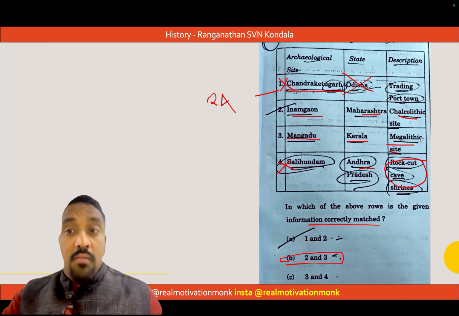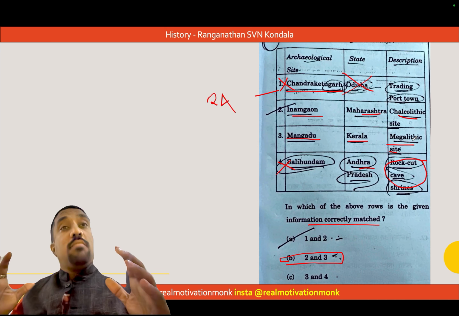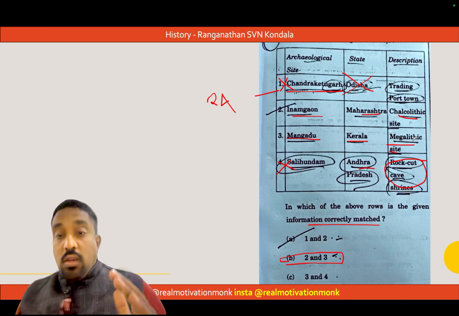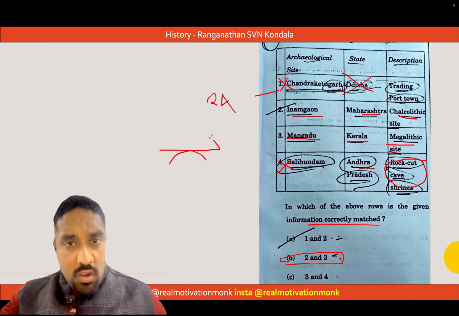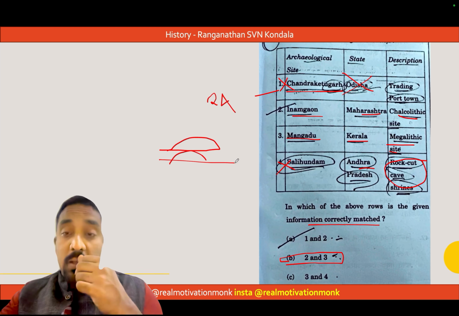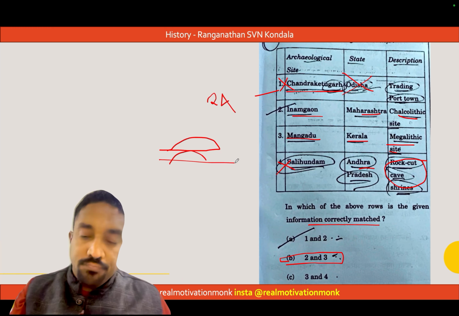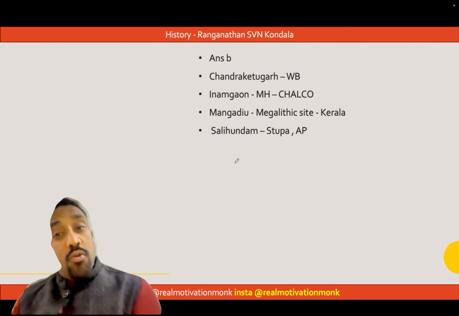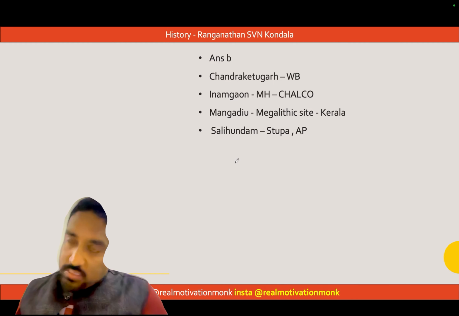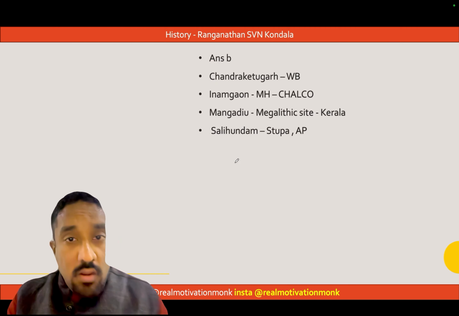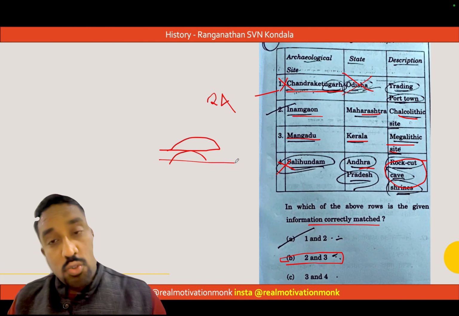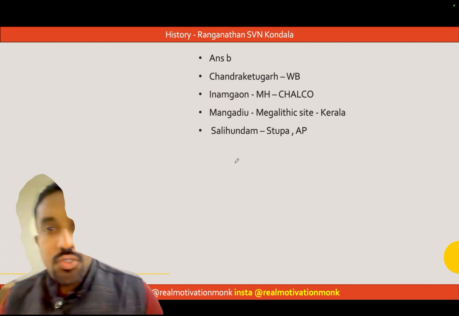The only options available are 2 and 3. Mangadu, Kerala, megalithic site. When you study megalithic architectures and megalithic cultures, you see a little megalithic settlement like this. Megalithic burial site in Mangadu. A design like this was actually found in Mangadu. Megalithic burial stone covering. That's why the answer is B. Chandraketugad is West Bengal. Inamgaon, yes, Chalcolithic site in Maharashtra. Mangadu is a megalithic site in Kerala. And Salihundam definitely is a stupa in Andhra Pradesh.